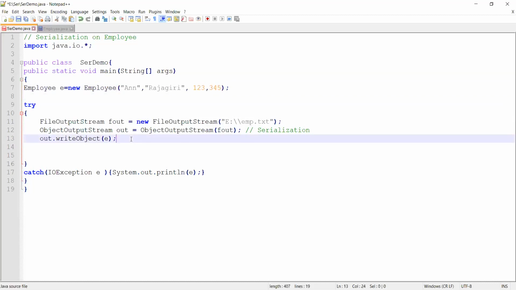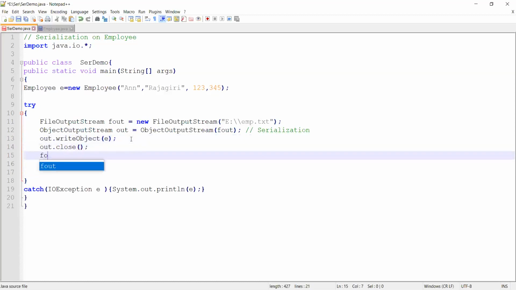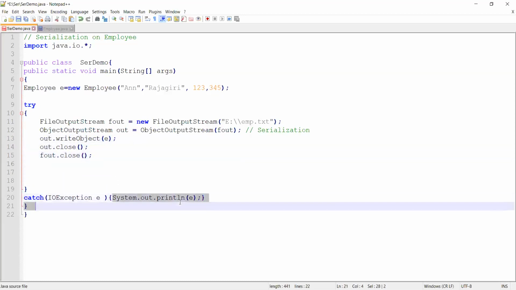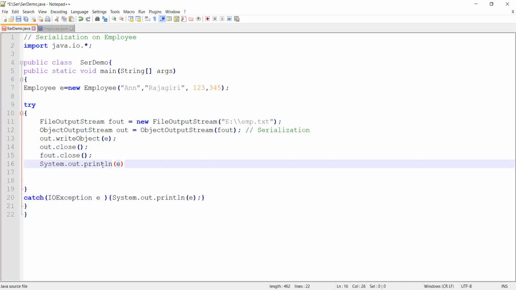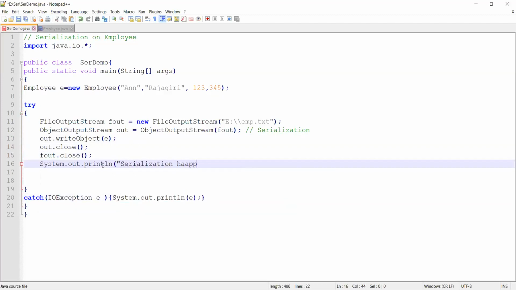Okay, so as of now, my things are over. All I've got to do is close all my connections. I'll do out close, fout close. I'll even have an SOP. Control C, Control V. I can say serialization happened.